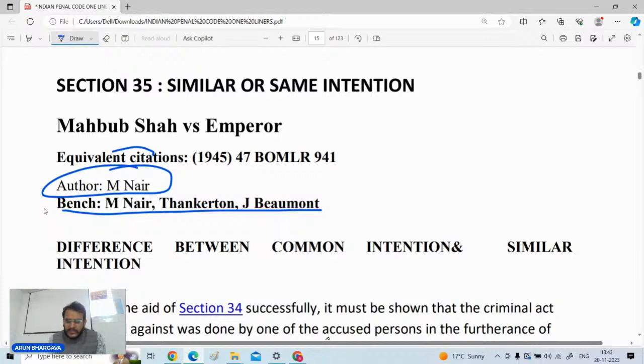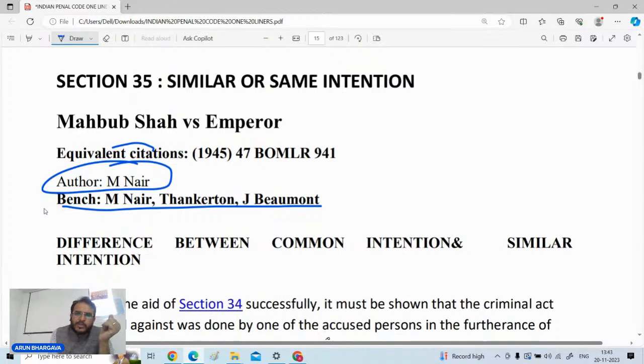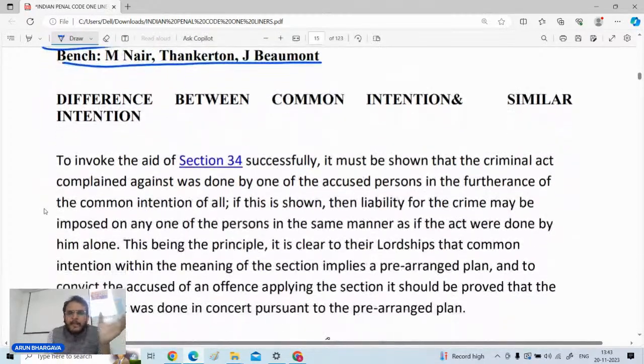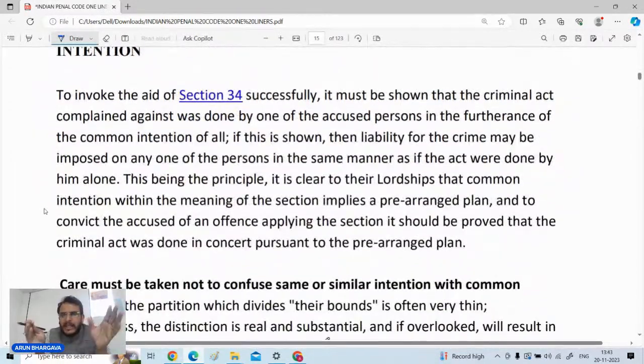And the court has given the difference in this particular case law between common intention and similar intention. Common intention is when more than one person are sharing their intention with each other, and then for achieving a particular object they proceed further. But similar intention is something else. Persons are having similar intention, but there is no sharing of the intention between them.